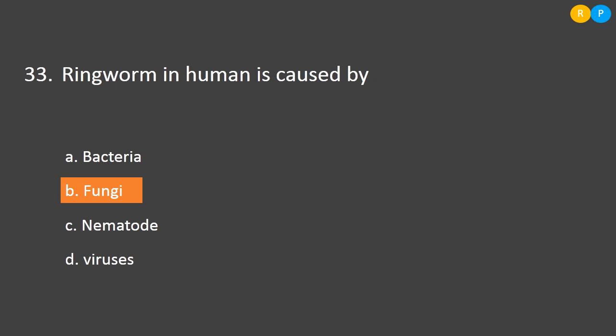So look into the options. Option A, bacteria. Bacteria are not exoparasitic, they are endoparasitic organisms. Option B, fungi. Fungi, as I told, are exoparasitic and they cause ringworm in humans. Then option C, nematodes. Nematodes are also endoparasites. Option D, viruses. Viruses are also endoparasites. That means they cause infection only when they get inside the system. So the correct option is option B, fungi.